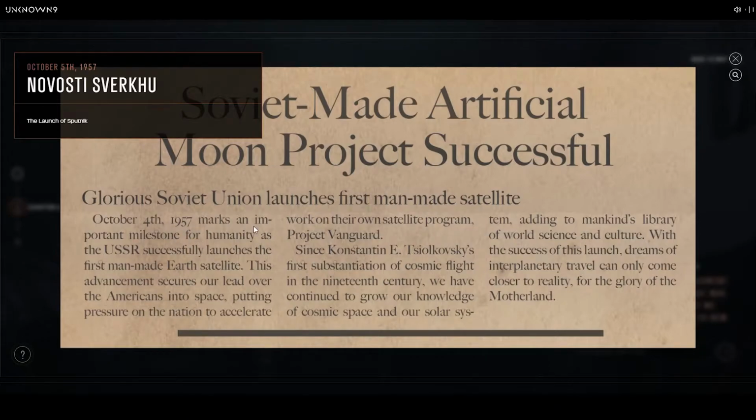October 4th, 1957 marks an important milestone for humanity as the USSR successfully launches the first man-made Earth satellite. This advancement secures our lead over the Americans into space, putting pressure on the nation to accelerate work on their own satellite program, Project Vanguard. Since Konstantin E. Tsiolkovsky's first substantiation of cosmic flight in the 19th century, we have continued to grow our knowledge of cosmic space and our solar system, adding to mankind's library of world science and culture. With the success of this launch, dreams of interplanetary travel can only come closer to reality for the glory of the motherland. Indeed.